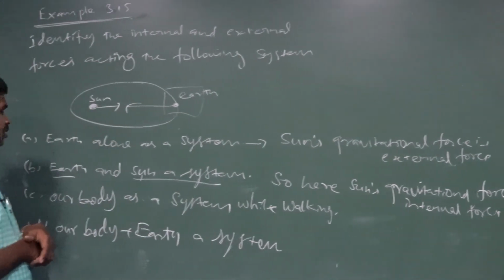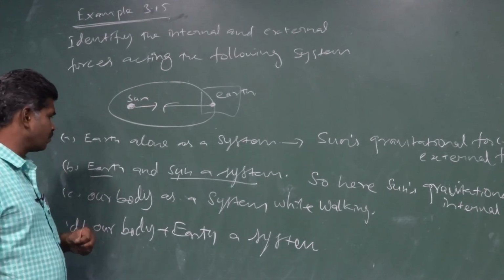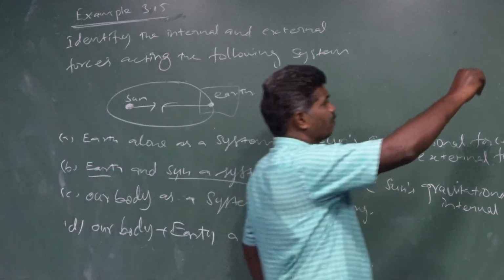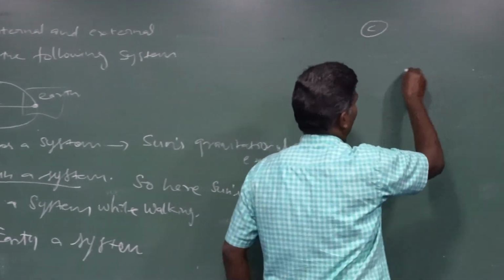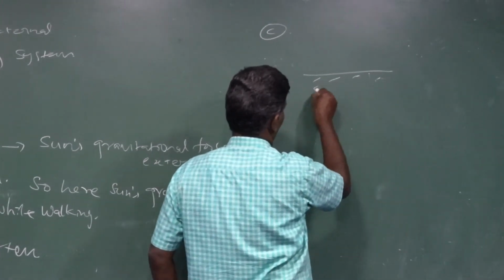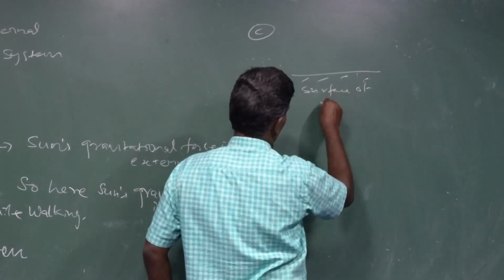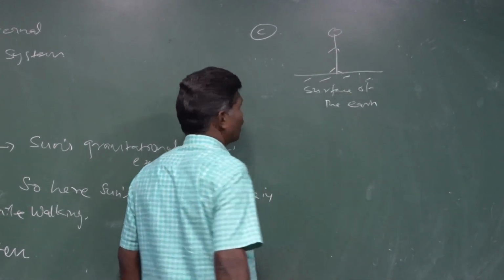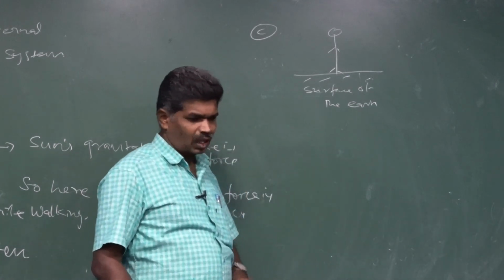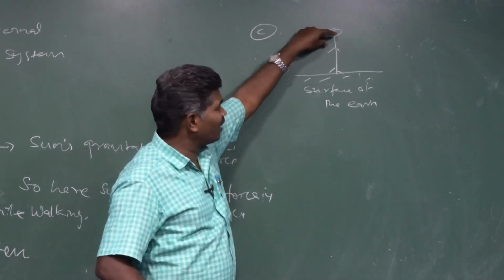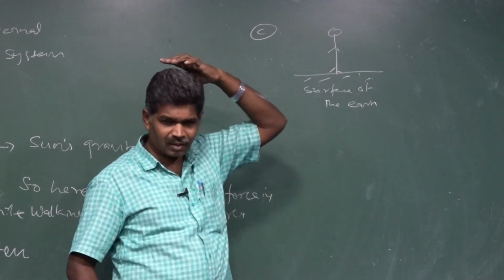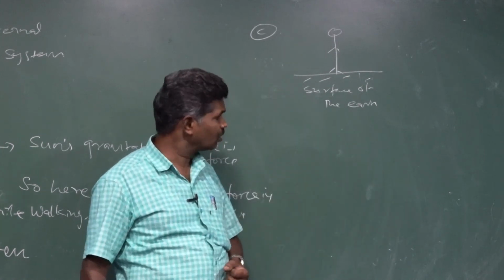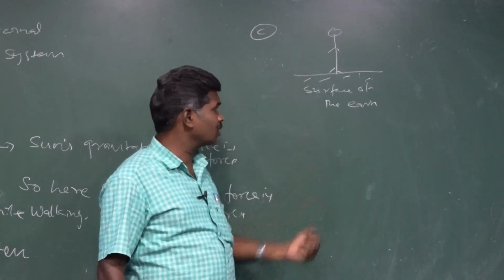Next we are going to take the surface of the earth, on which we are walking. So for the third one we consider the surface of the earth. On that surface of the earth we are walking. At that time our weight acts on the surface of the earth, and the earth also exerts a force because of gravitation. The earth's gravitational force, the weight, is acting.